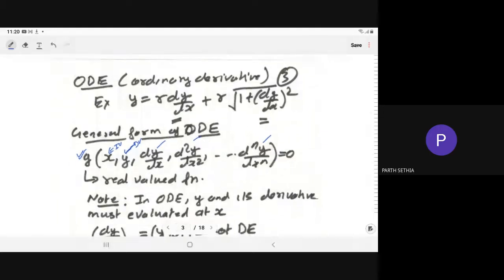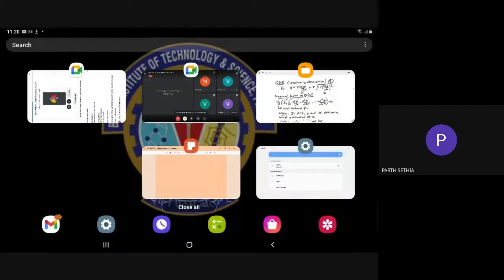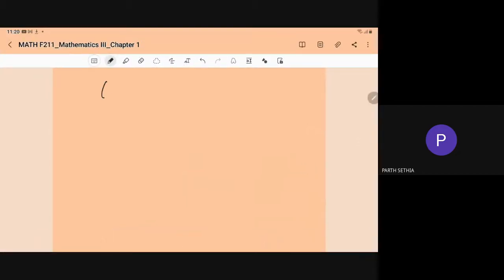So in the ordinary differential equation, y and its derivative must be evaluated at the same x. So in this case, if I ask whether dy/dx at x is equal to y at x plus 1, whether it is a differential equation, any idea? Please reply in the chat. Is this a differential equation?